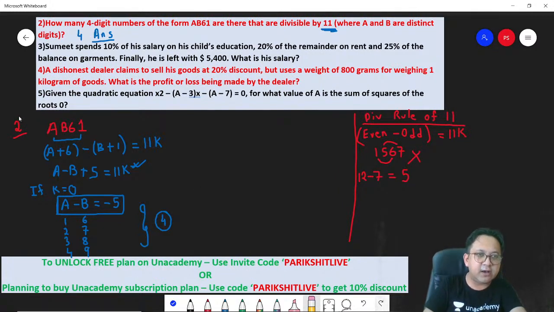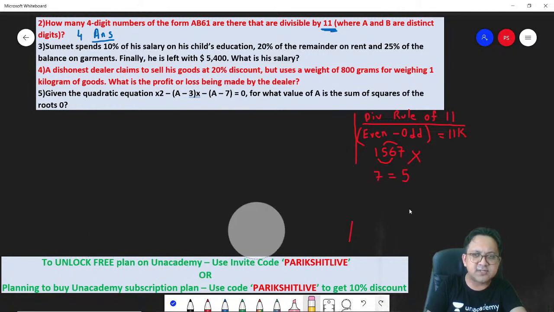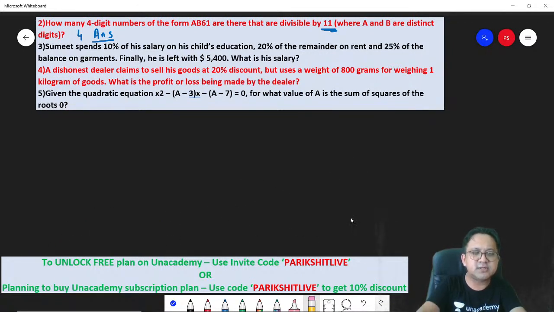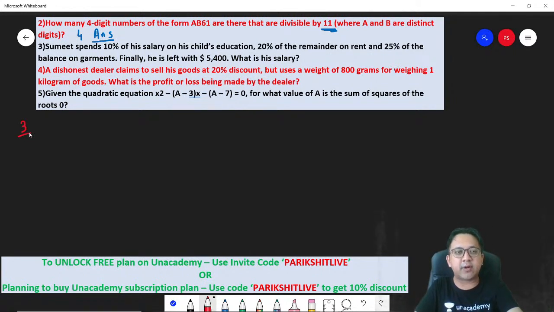This is a previous year NMAT question. All of the questions that you see are previous year NMAT questions. Number 3. Sumit spends 10% of his salary on his children's education, 20% of the remainder on rent, and 25% of the balance on garments. Finally, he is left with 5400 USD. What is his salary? Now remember, this is from one of our favorite chapters, percentages.